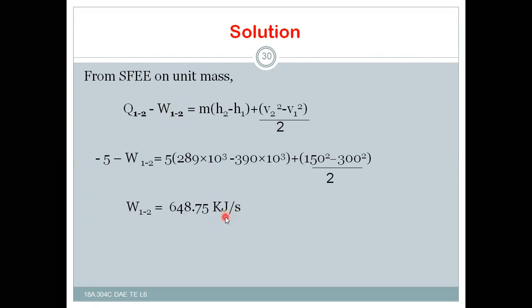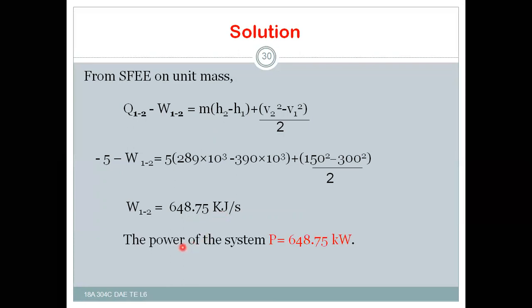That is kilojoule per second. Work is nothing but the power transfer. That means power is nothing but the rate of doing work. That means the units are either kilojoule per second or joule per second. If it is joule per second, it is watts of power. As it is kilojoule per second, it is simply kilowatts.